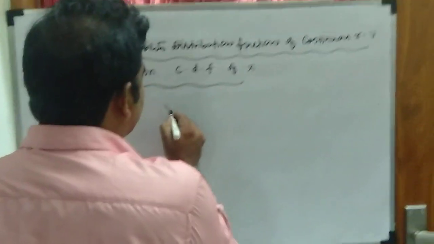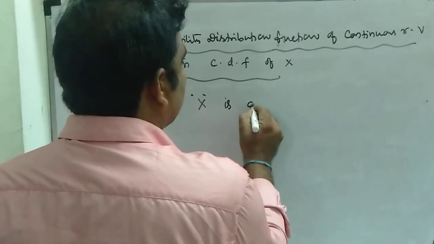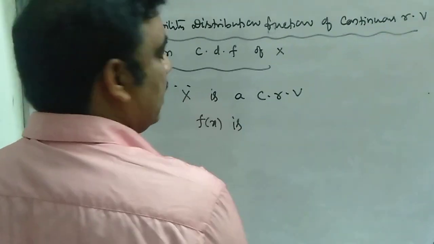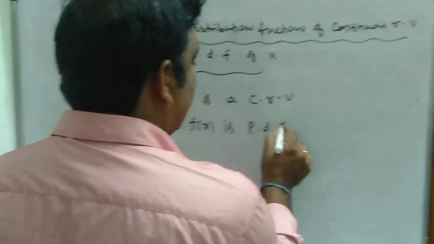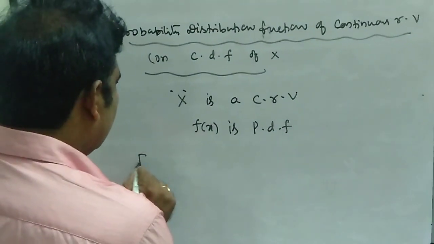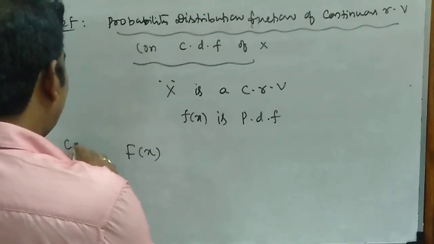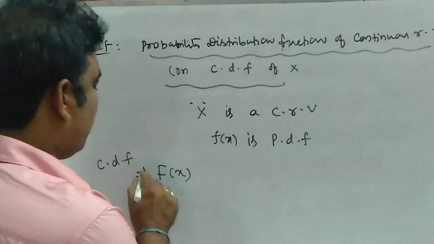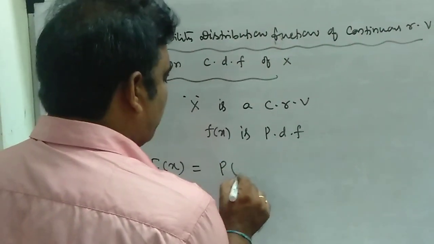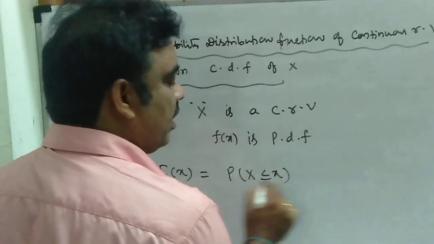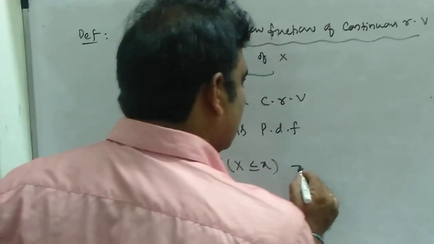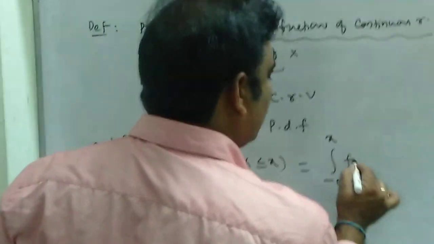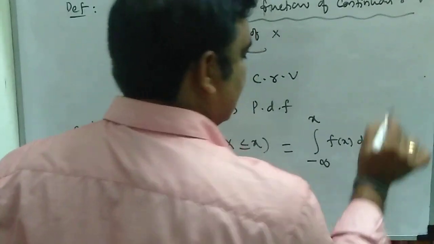So suppose X is a continuous random variable and f of x is a PDF, probability density function. Then the cumulative distributive function is denoted by F of x and is defined as probability of X less than or equal to x. That means in a continuous random variable, it is the integral from minus infinity to x of f of x dx.